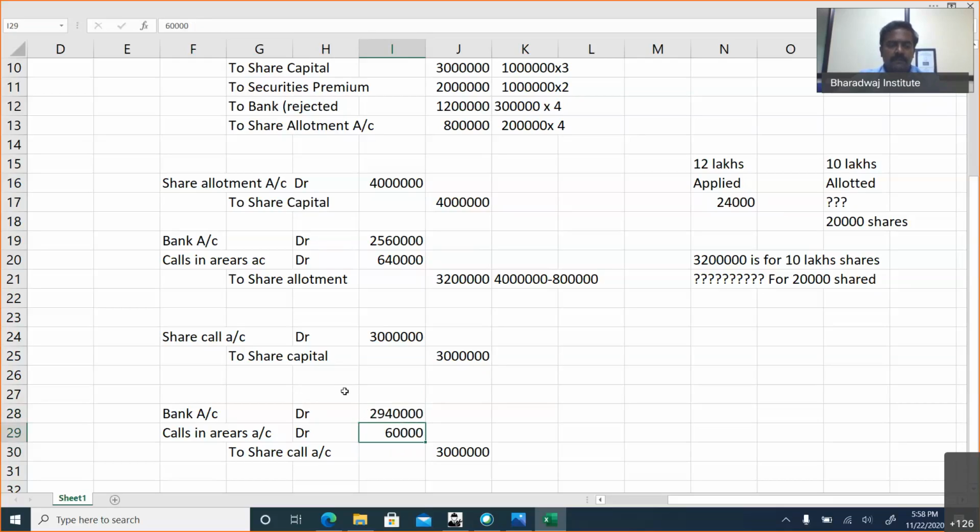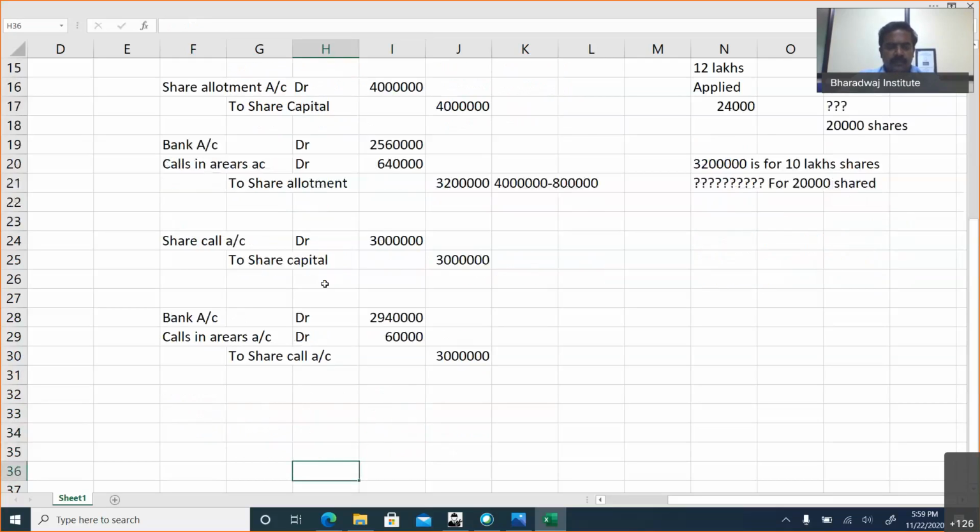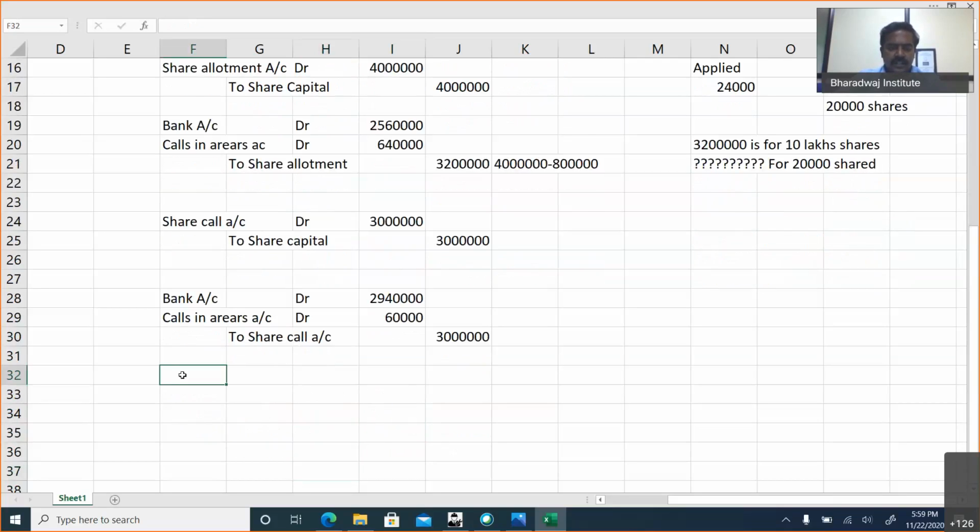Okay, this is at the time of which one? Calls. Now when shares are cancelled, what is the entry? Share capital account debit. How much you would have debited? 20,000 into 10. Why? Because the shares are cancelled. Which one? Second entry is not tallying. Why it is not tallying?